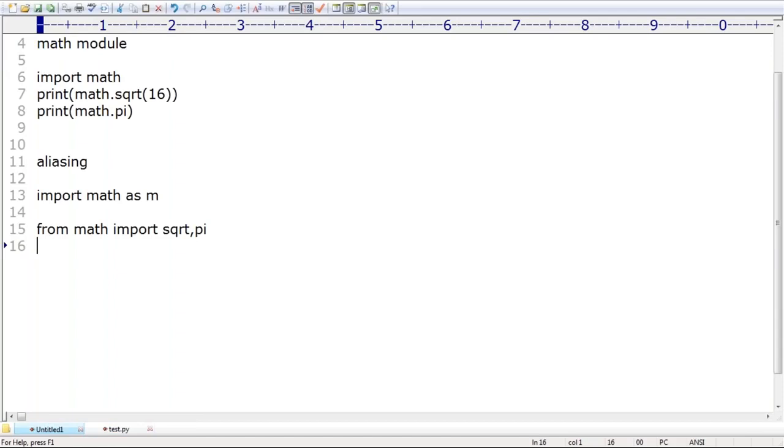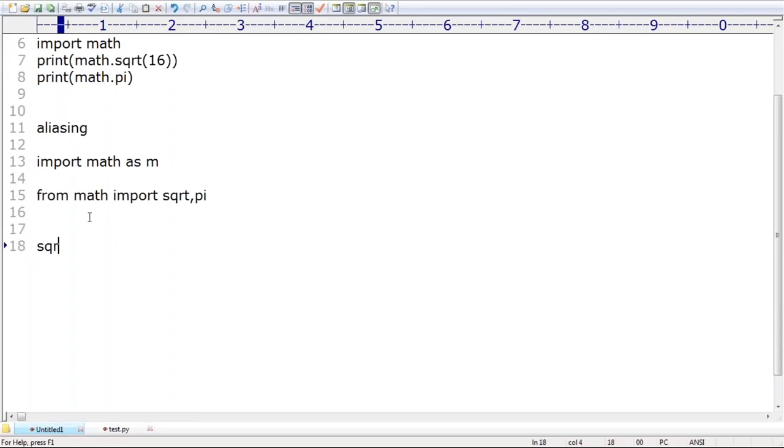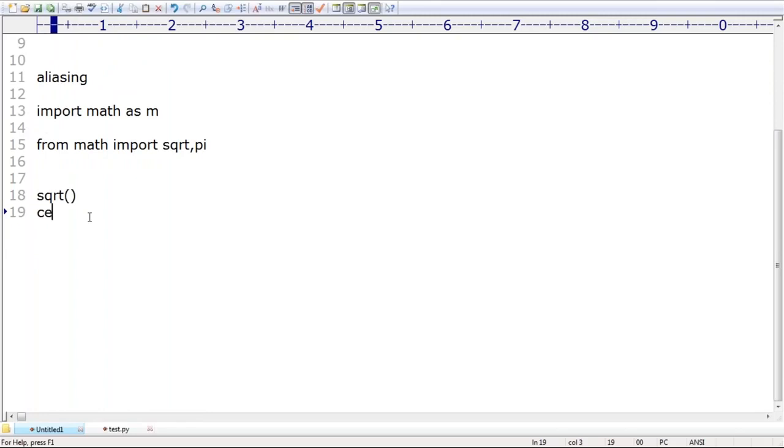Now, in the math module, how many functions have I covered? The square root function you are already aware of. Next, if you want the ceil function, you can do that. Next, the floor function. The power function, power of x comma y. Next, the factorial function, and GCD. Next, the sine function, the cos function.